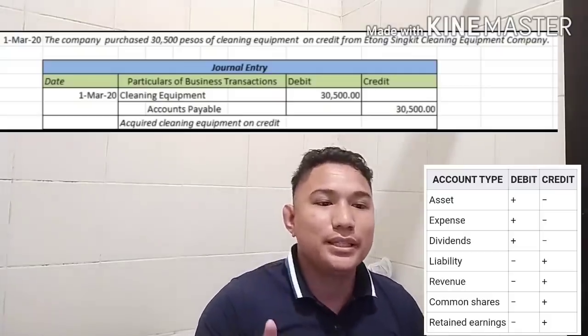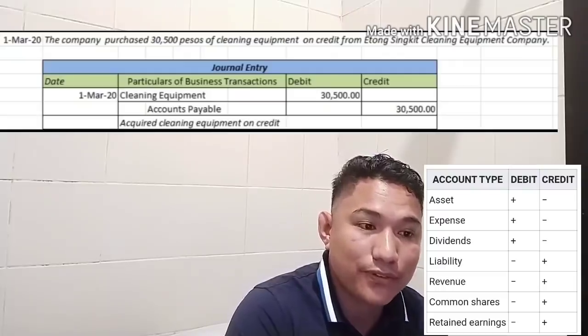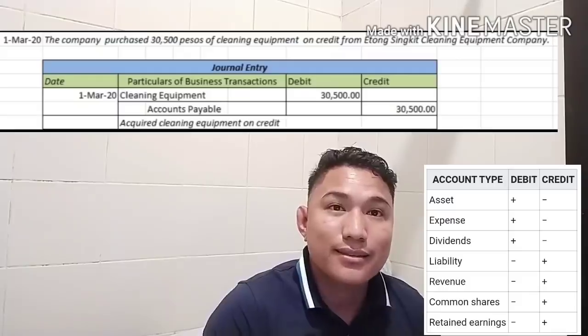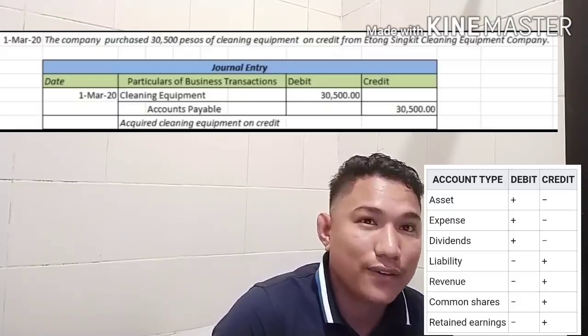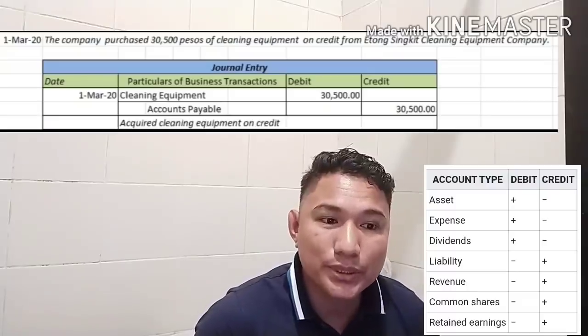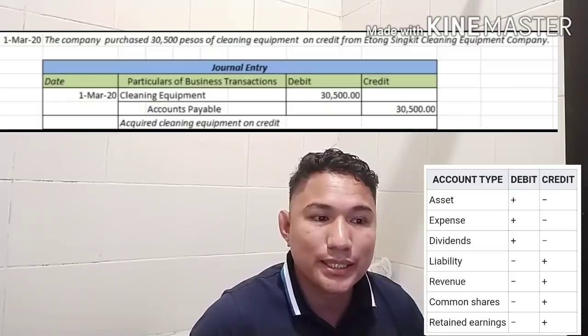So you have to debit the asset account called cleaning equipment, 30,500, and then credit accounts payable, 30,500. You will ask why you put the cleaning equipment on the debit side and accounts payable on the credit side.